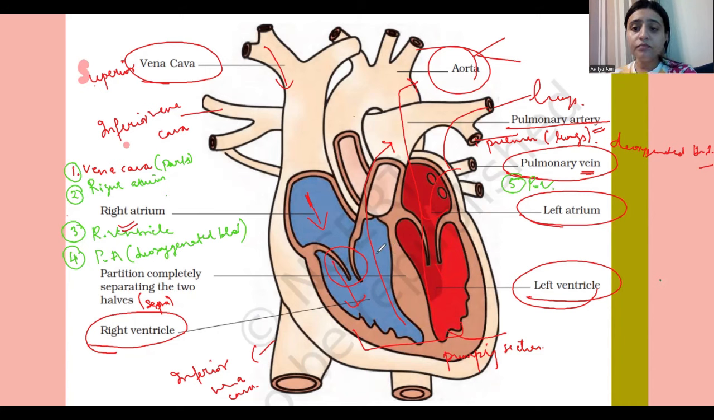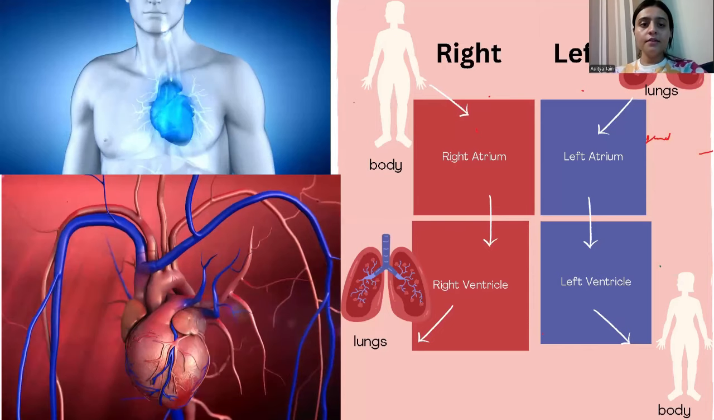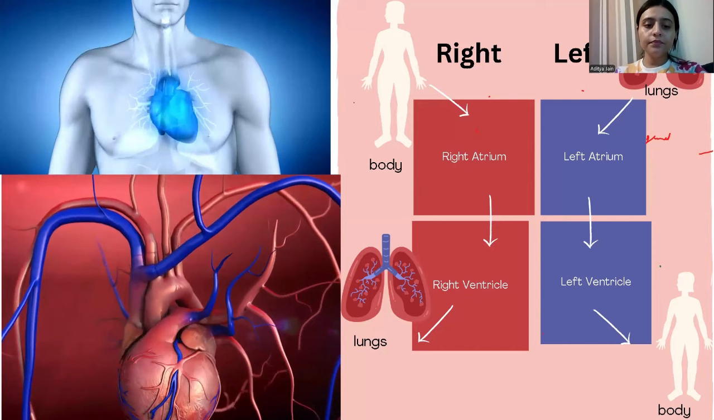Okay, and then the blood will carry to the left atrium, and then the left ventricle, and then straight towards the aorta. Okay, this is how the blood circulates in our body. Okay, this is very easy if you learn it. So now you can see the video as well.